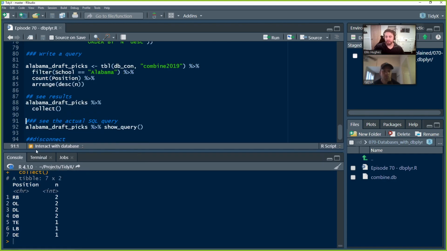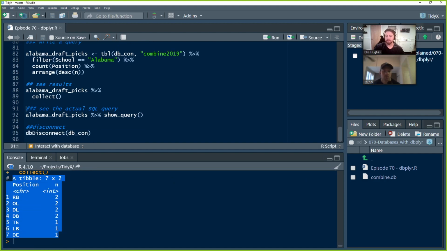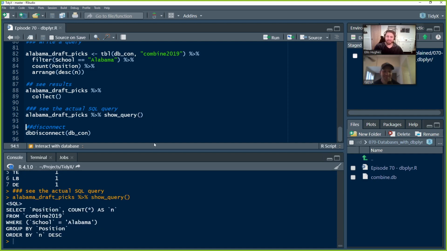So that's how we can do it. We can use collect. Collect will just convert it into a tibble, so it's local. Yep. But cool. So that's the cool thing. This is the cool part. But Patrick's really stoked about this piece here.